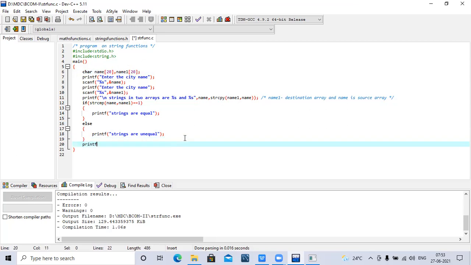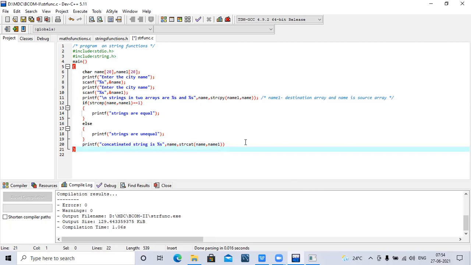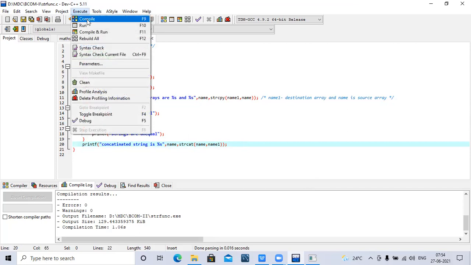Printf, concatenated string is percentage s, comma, name, comma, strcat of name, comma, name. Let's see an example and compile it.